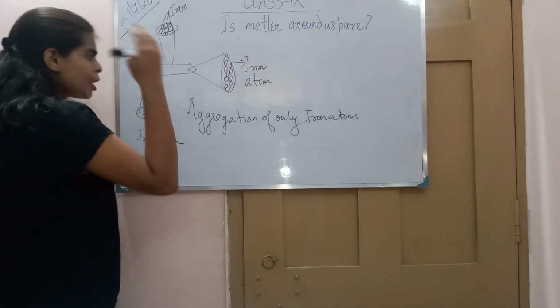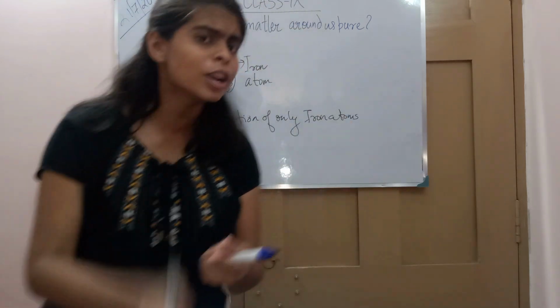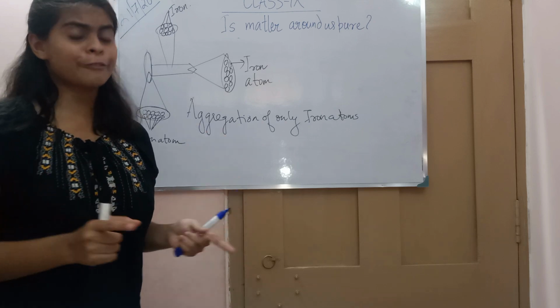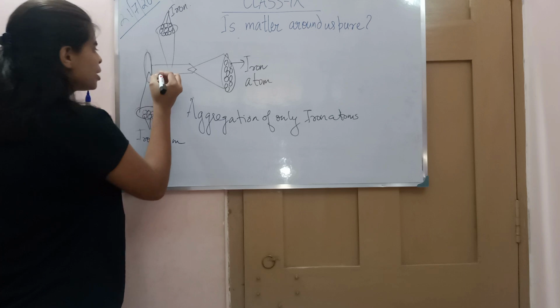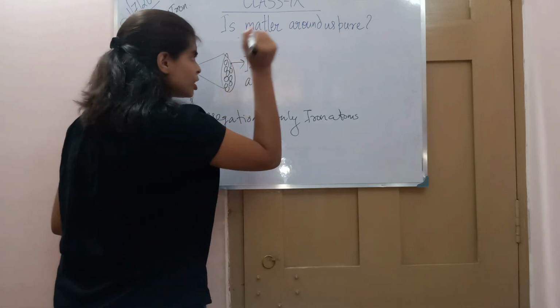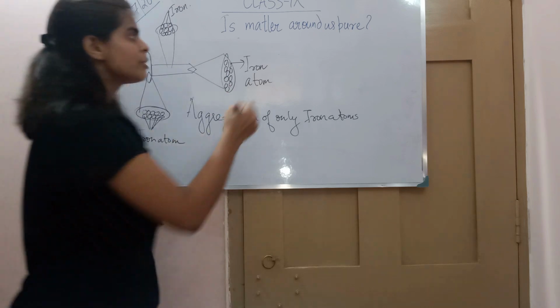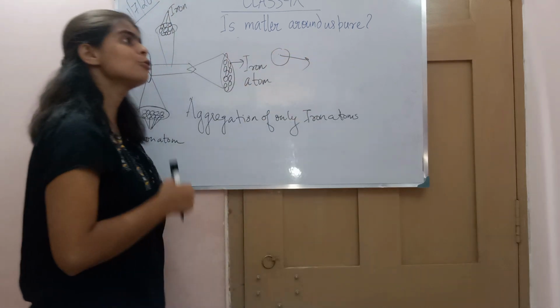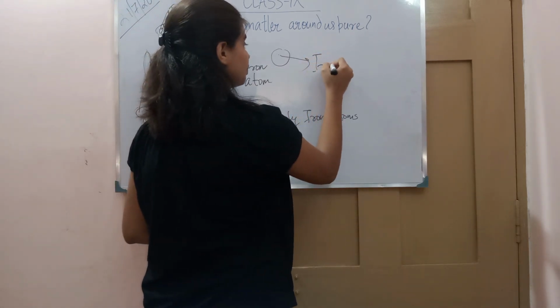If you break it into smaller pieces and reach the smallest unit, that smallest unit also contains one kind of atom, and that atom is iron. You break it into smaller and smaller pieces, you reach the dot point, and even this smallest point is the same kind of atom, that is iron atom.